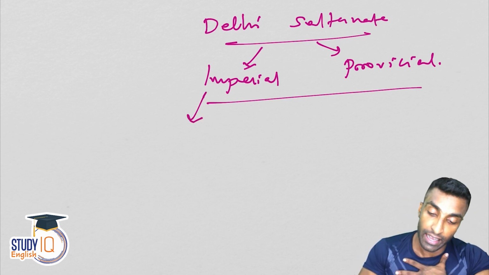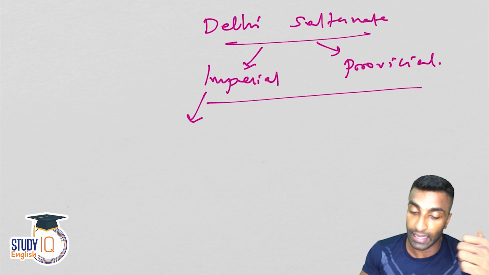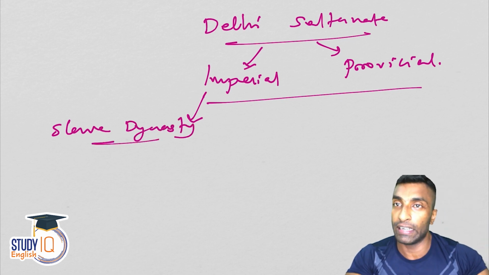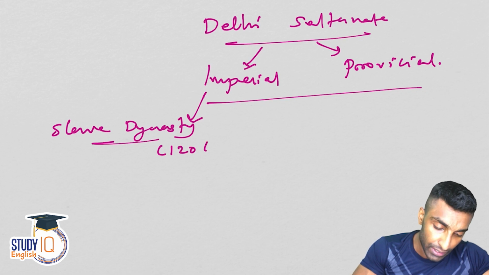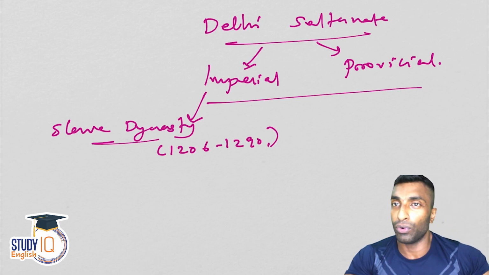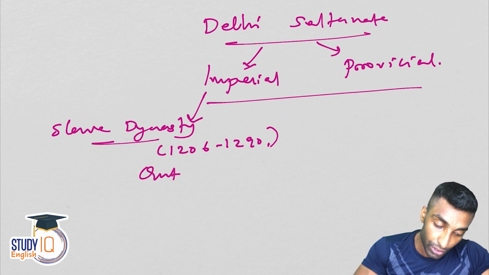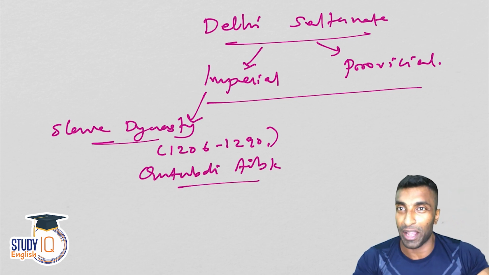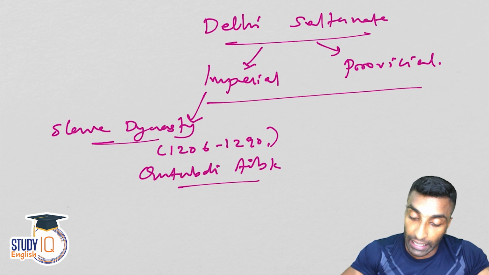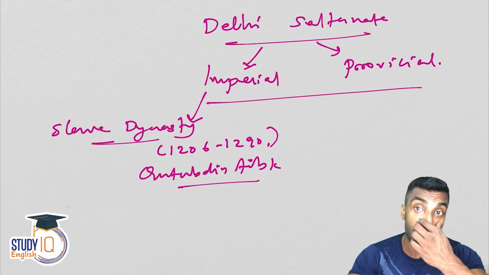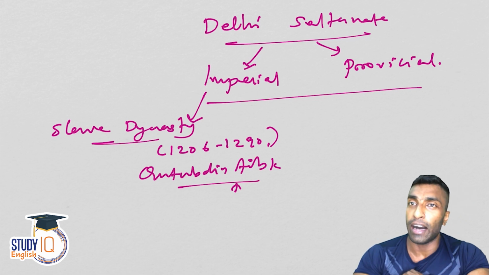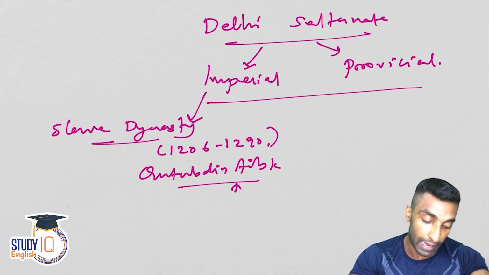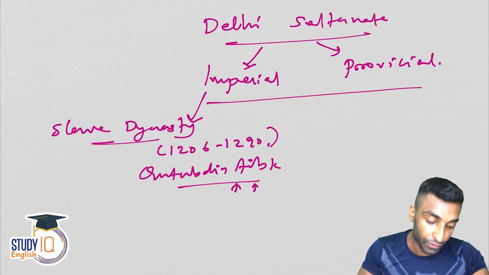Now guys, the first dynasty in the Delhi Sultanate is the Slave dynasty, during the period 1206 to 1290. Who was the first ruler? It is Qutbuddin Aibak. He was an entrusted servant of Muhammad Ghori, and after the death of Muhammad Ghori, he declared himself the Sultan of Delhi.